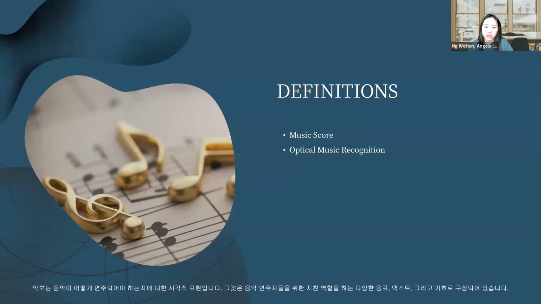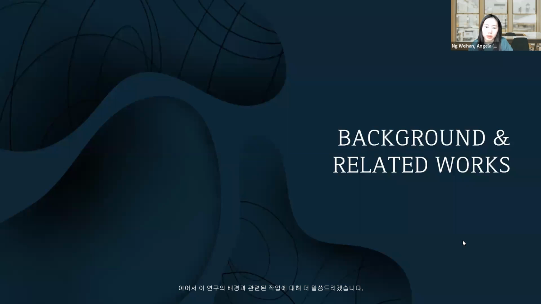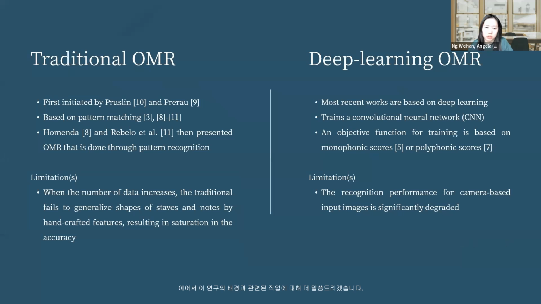A music score is a visual representation of how a piece of music should be played. It consists of various notes, text, and symbols that act as instructions for music performers. Optical music recognition is seen as a counterpart of the more acclaimed optical character recognition, which seeks to translate a scanned or printed image of musical scores into a semantic or agnostic form. I will now move on to speak about the background of this research and some related works.